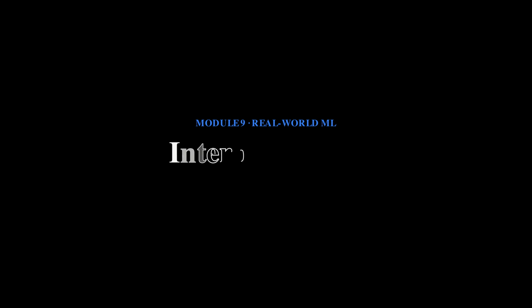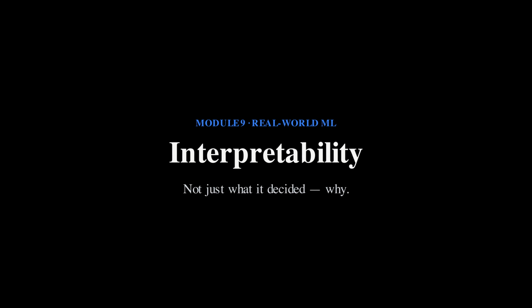A good model doesn't just hand you a decision. It lets you ask a simple, powerful question. Why? That ability to see the reasons behind a prediction is called interpretability. It's what turns a mysterious model into one you can actually trust, debug, and defend.